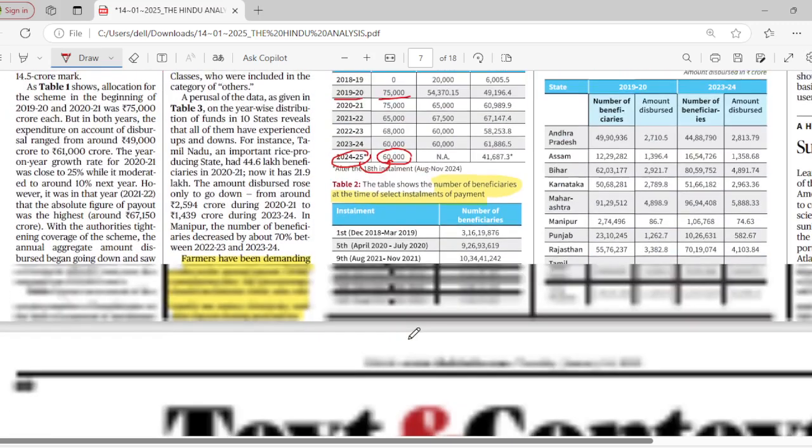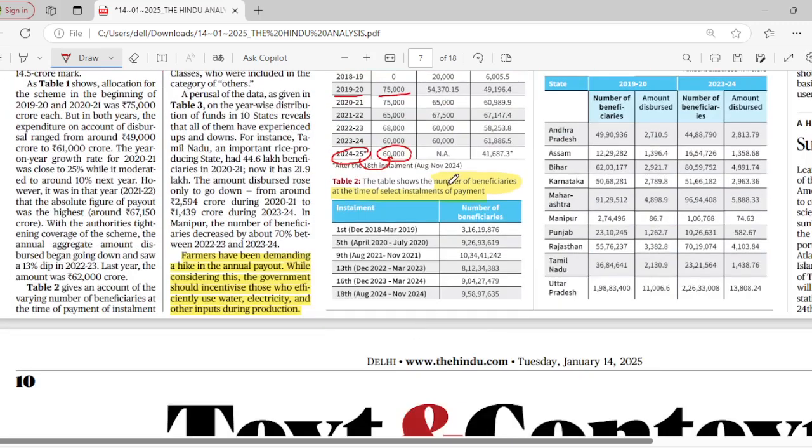So farmers, what they want, there were a number of beneficiaries at the time of select installments of payment. Is the number of beneficiaries decreasing or increasing? Try to know it. Okay, so it's all about the information. All these numbers are not important from your exam point of view, but you need to know whether it is increasing or decreasing. Try to focus on that. This tabular column will help you, like you will get statements like the number of farmers under this particular scheme is increasing or decreasing. So try to have a clear picture about it.